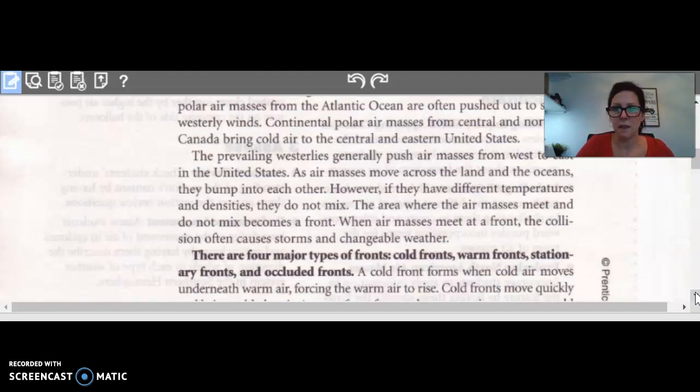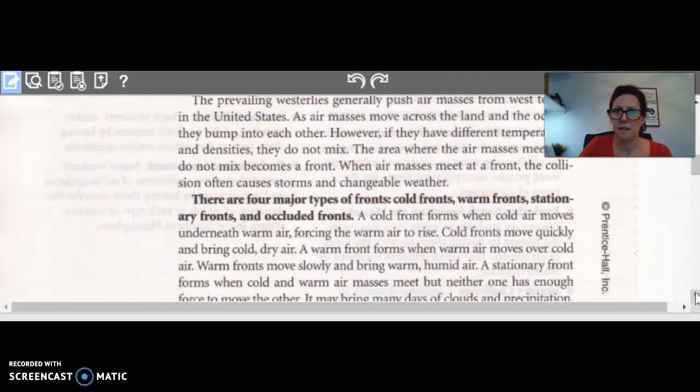The area where the air masses meet and do not mix becomes a front. When air masses meet at a front, the collision often causes storms and changeable weather. There are four major types of fronts: cold fronts, warm fronts, stationary fronts, and occluded fronts.